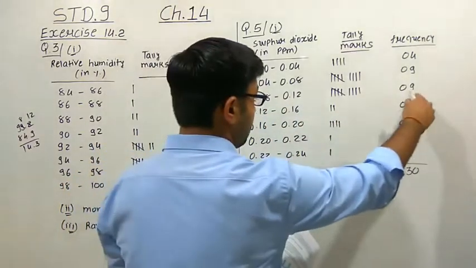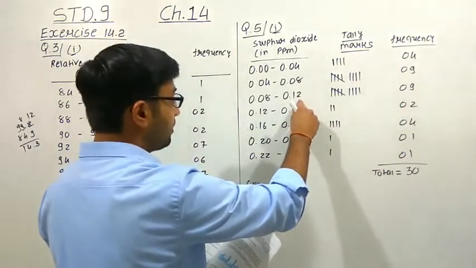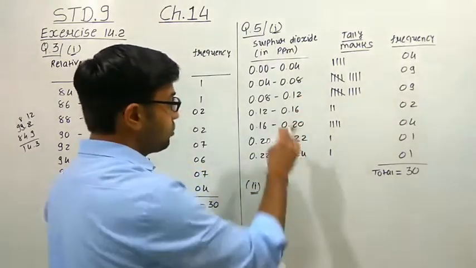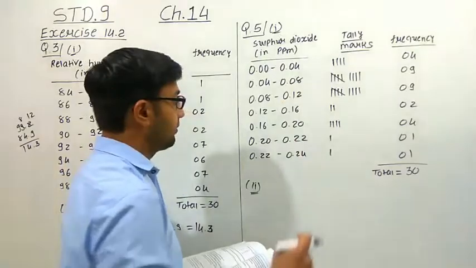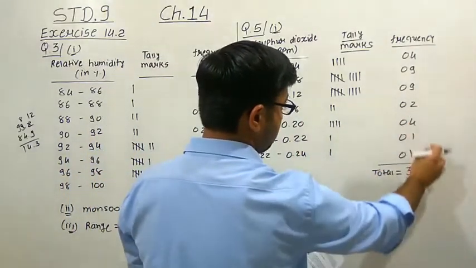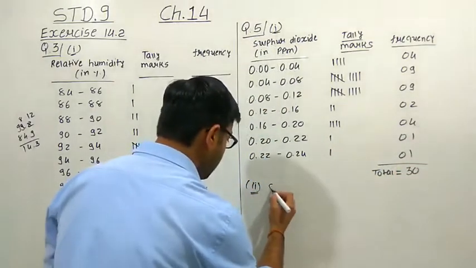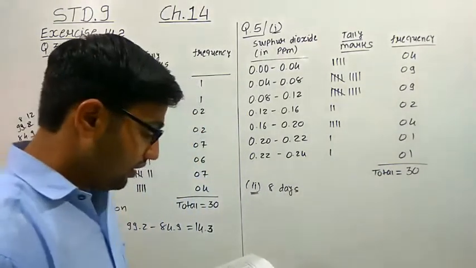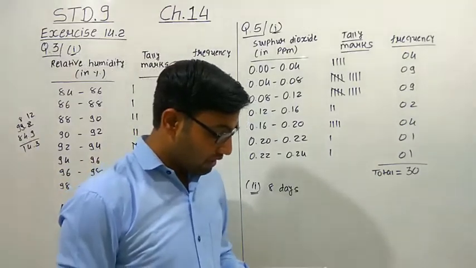So the class interval does not end with 0.11, so we can consider the data higher than 0.11. We add these numbers, 2 plus 4, 6, 7 and 8. So we can say that approximately 8 days was the concentration of sulfur dioxide more than 0.11 parts per million.